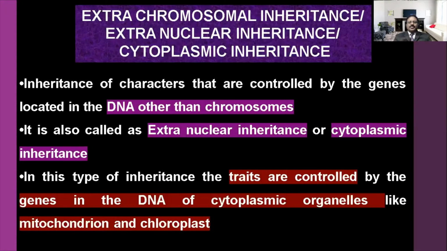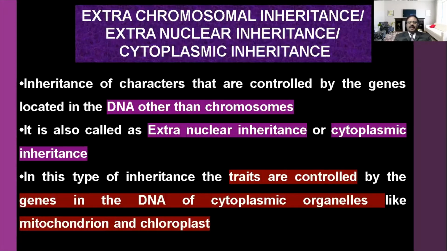Outside the nucleus, what is present? Cytoplasm. That gene is present in the cytoplasm, so they are called cytoplasmic inheritance. So DNA other than the chromosomes present in the nucleus is called extra chromosomal inheritance. It is also called extra nuclear inheritance, and also cytoplasmic inheritance.